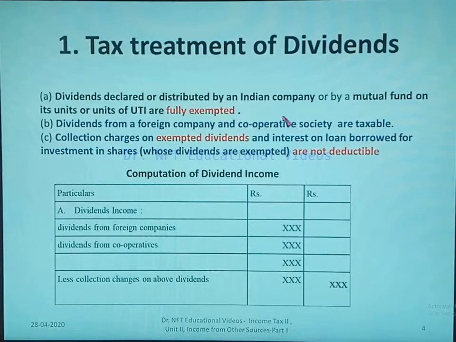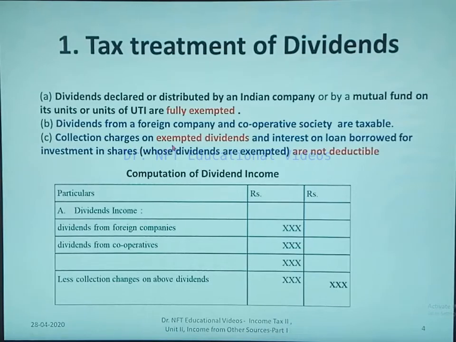Now let us see the tax treatment of dividends. Dividends declared or distributed by an Indian company or by a mutual fund on its units or units of UTI are fully exempted. So dividend by any Indian company, UTI and mutual funds are totally exempt from tax. Dividend from foreign company and cooperative society are taxable.